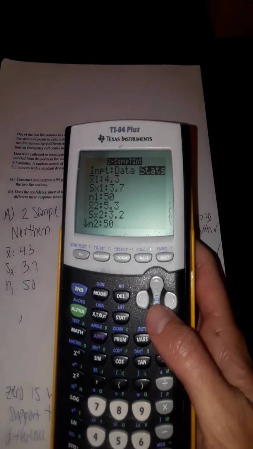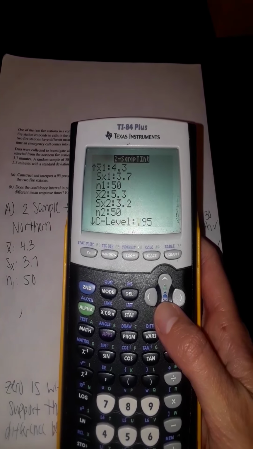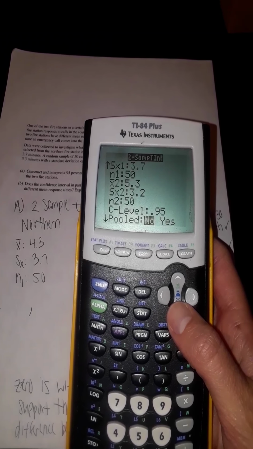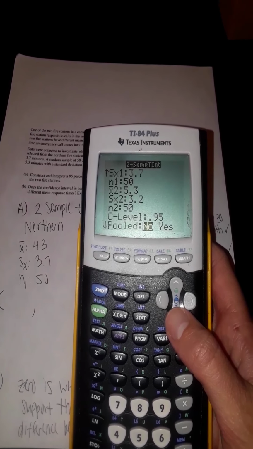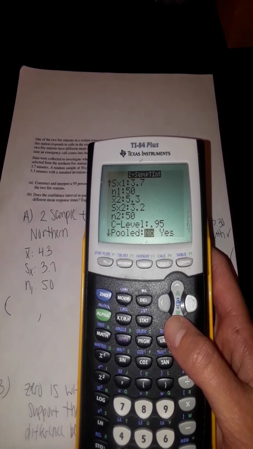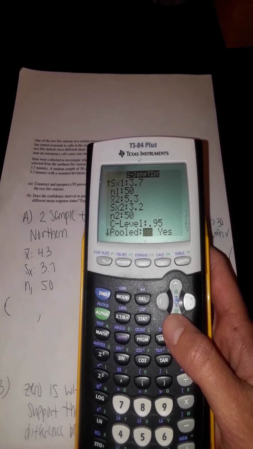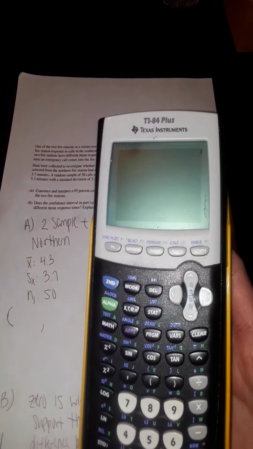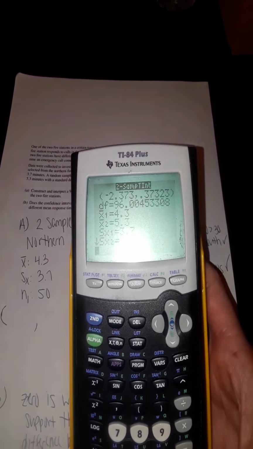As we scroll down on this test, which the other one didn't have, we're doing a 95% confidence level, and pooled, being that there are two samples here. We never pool, okay? There's nothing in this course that we're ever going to pool. And calculate, let's find what that's going to be.